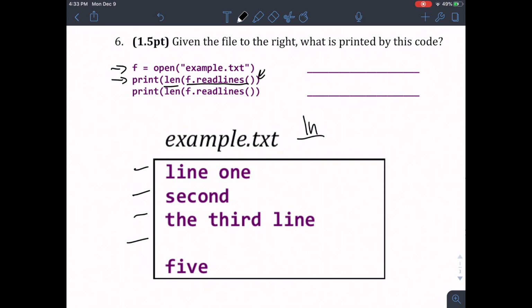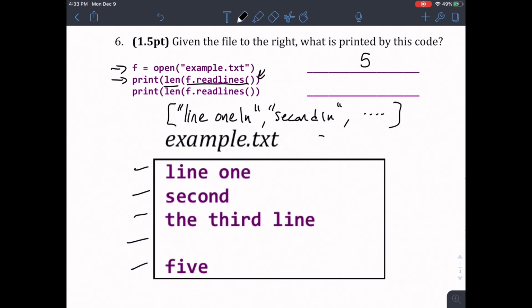We have an empty line, still has a new line in it. So there's still something that has to be read, and then 5. So the length of this list is going to be 5. That's what we print out. Right? And so this list is going to look something along the lines of this. Line 1, with a new line, then second, with a new line, so on and so forth.